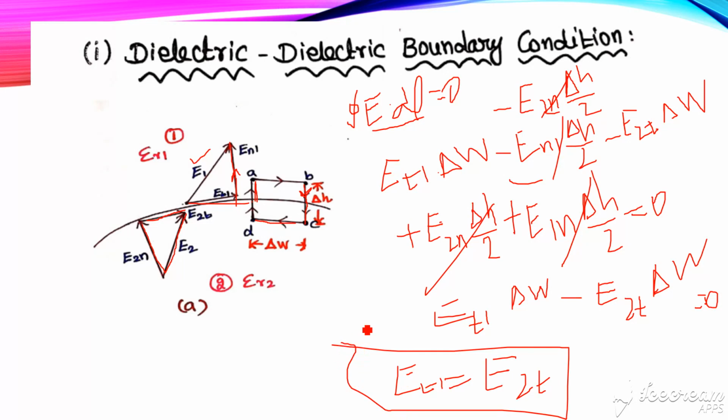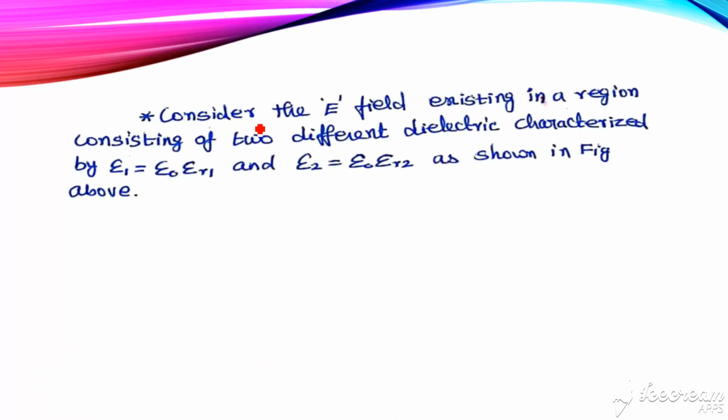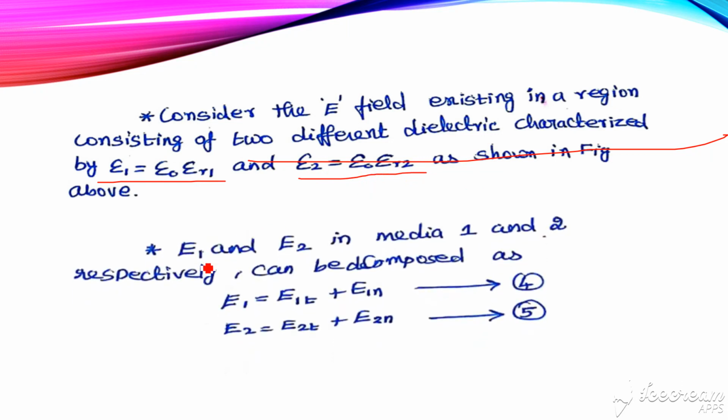So here, consider an E field existing in a region consisting of two different media characterized by epsilon 1 equal to epsilon naught epsilon r1 and epsilon 2 equal to epsilon naught epsilon r2, as shown in the figure above. Now E1 and E2 in media 1 and 2 respectively can be decomposed into two components: one is normal and another one is tangential. For E2 also we have normal and tangential. These are taken as equations number 4 and 5.